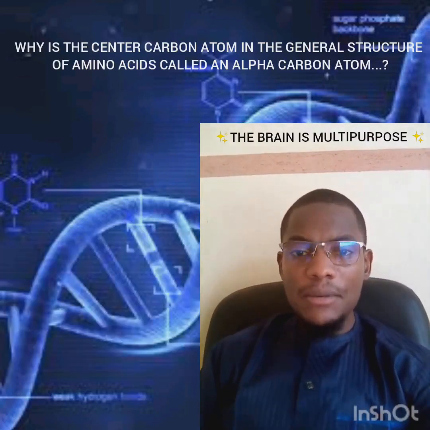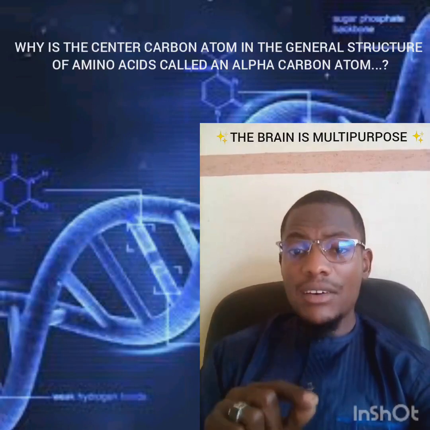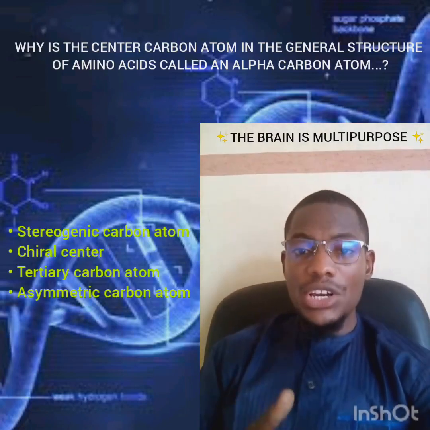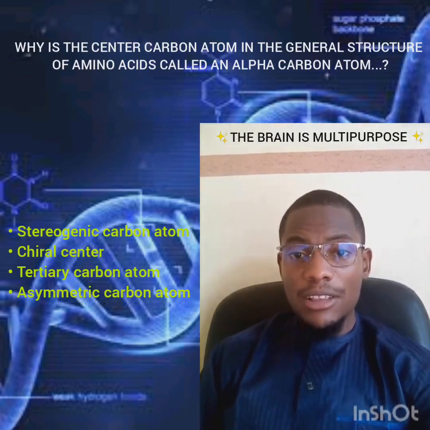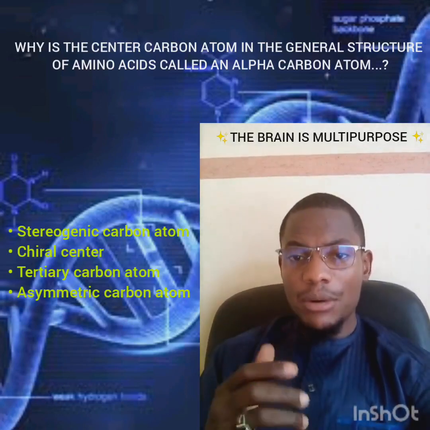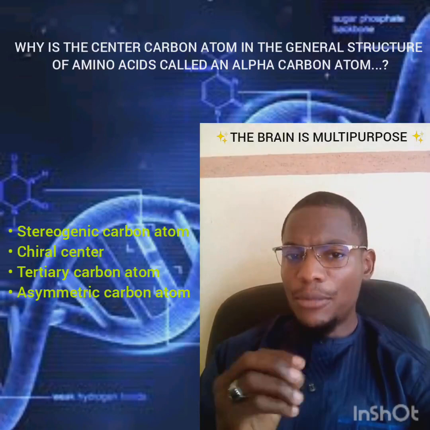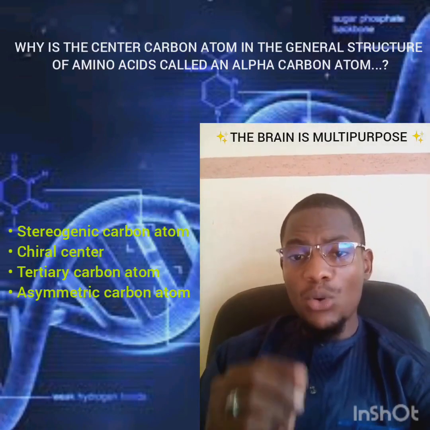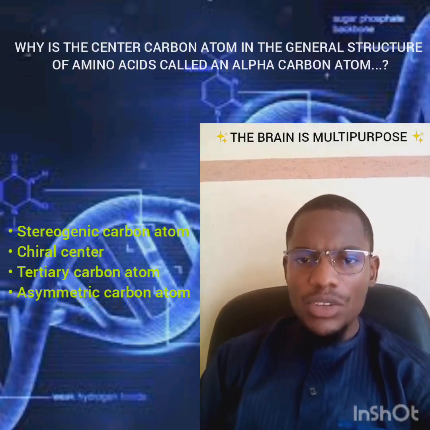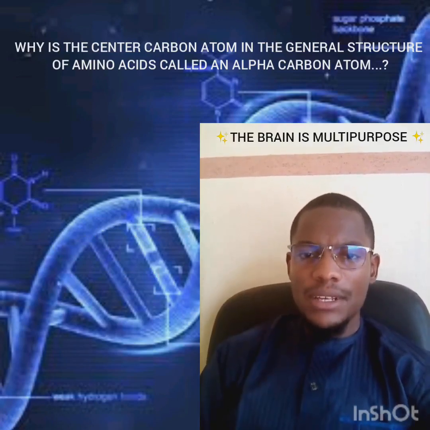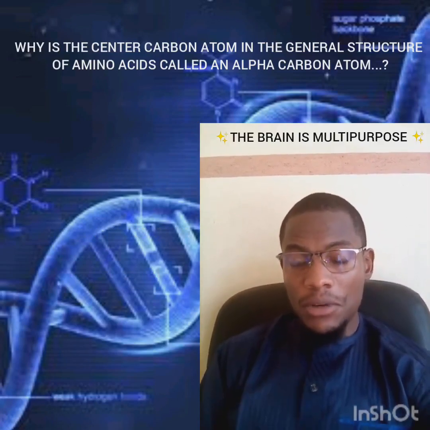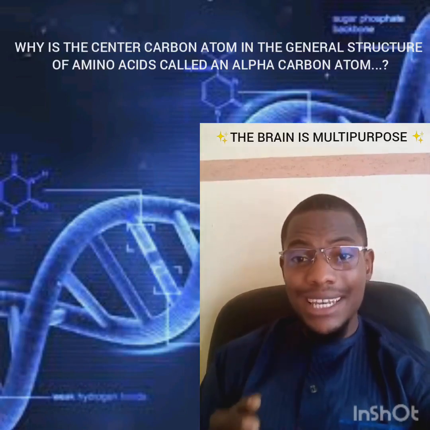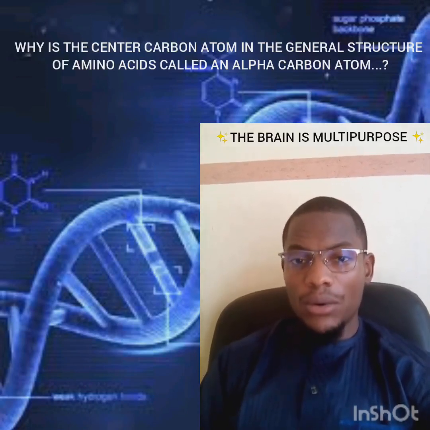There are other names that are used to describe these chiral carbon atoms, such as stereogenic carbon atom, chiral center, tertiary carbon atom, as well as asymmetric carbon atom. All these are names that are used to describe the center carbon or chiral carbon atom. So now, going back to the question above, why is the center carbon atom called an alpha carbon atom? It is not just because it is optically active or chiral.